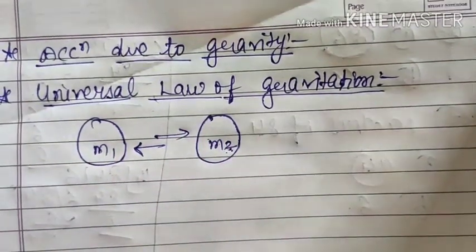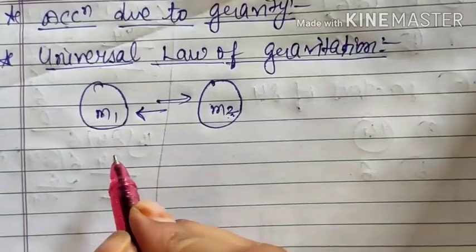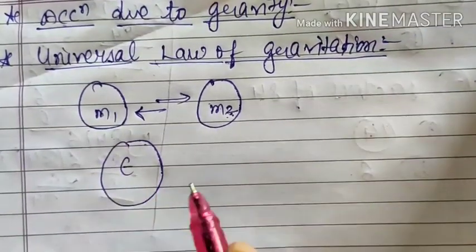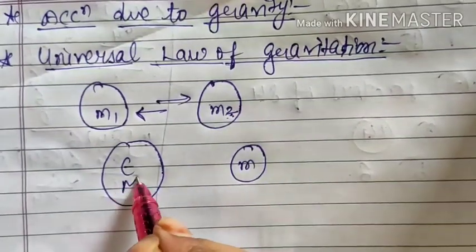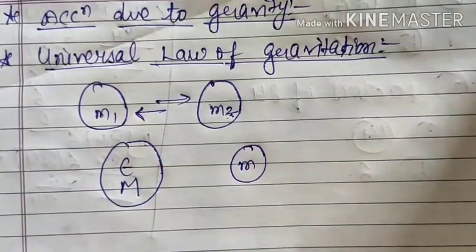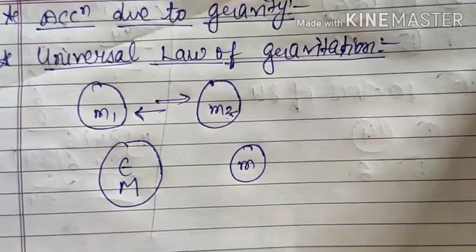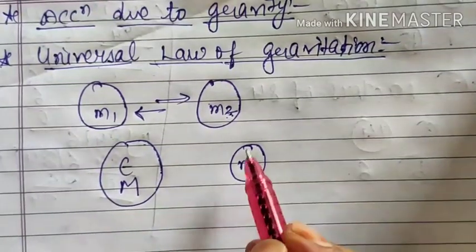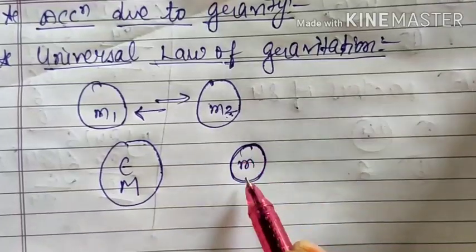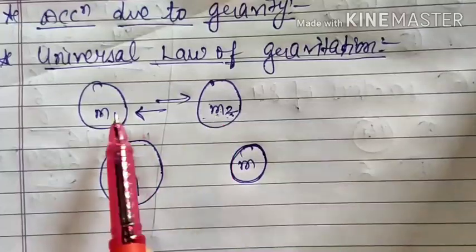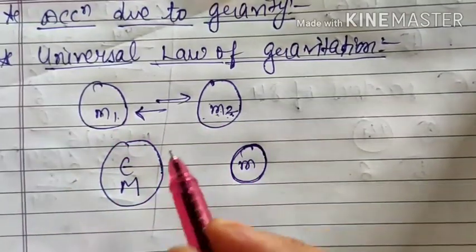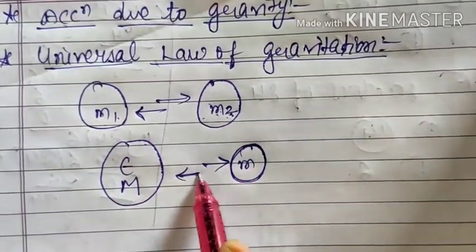That means now we will discuss gravity. Our earth has a particular mass, and any body on the surface of the earth will also have a mass. Let the mass of the earth be capital M, because it has a very huge mass, approximately 5.97 times 10 to the power 24 kilograms. A body on the surface is a small body of small mass. But any two bodies in the universe which have some mass will attract each other. So similarly here, both the bodies will attract each other.